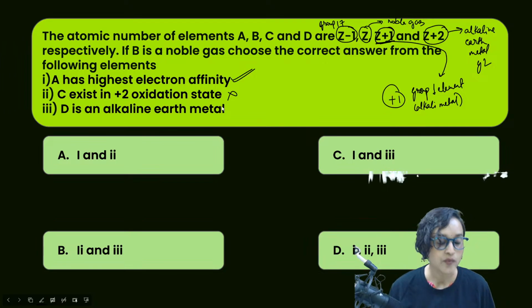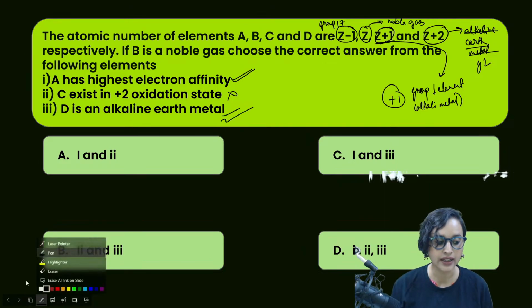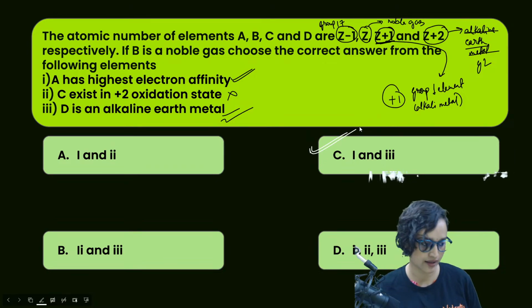Right? Yes. Then D is an alkaline earth metal. Yes, this is exactly what we have written, that this is an alkaline earth metal. So that means that our option 1 and 3 are correct. Option 1 and 3. Option C is once again the correct answer.